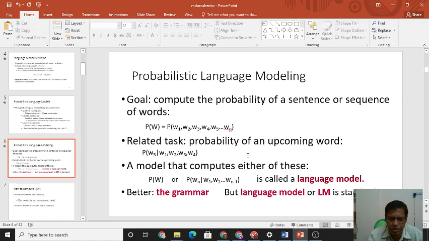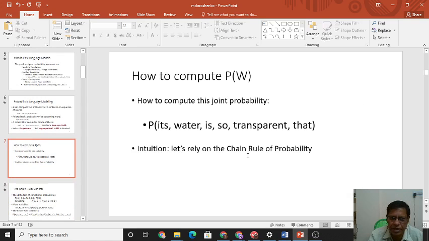It is better for grammar, and the language model is a standard in machine learning. Now, how do we compute this joint probability?